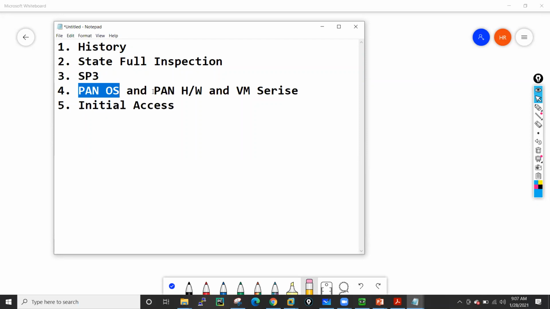And then we will look at what hardware models we have for the Palo Alto firewall and what VM series we have. Then if time permits, I will also try to show you the initial access. Okay, so let's discuss the history first.